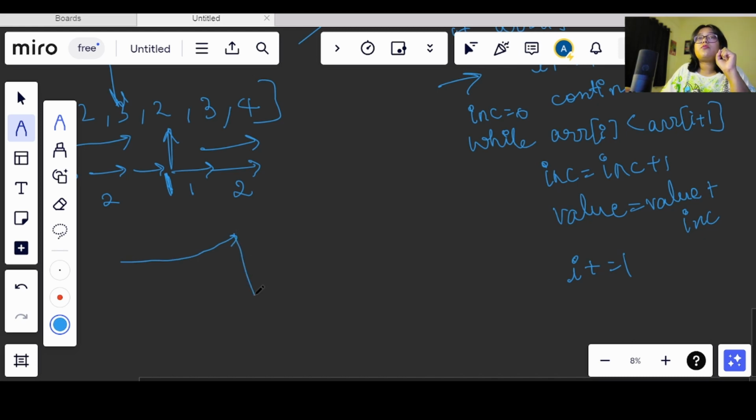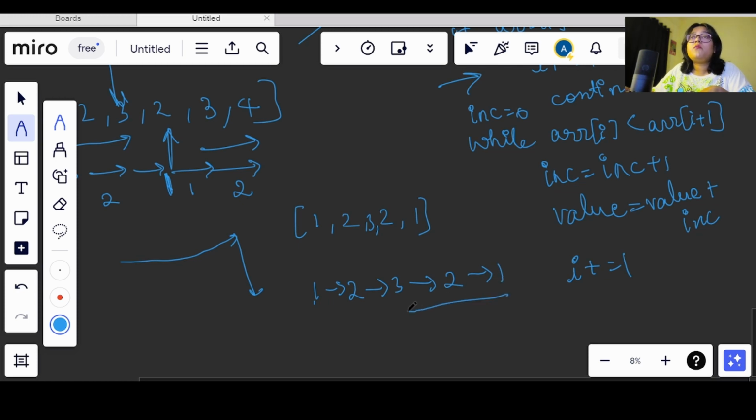Let's say now we have to fall. Let's say the value starts decrementing. Now we need to store those values also. Let's say the condition we have here is 1 2 2 1, and in this we have 3 also. So we are going from 1 to 2, 2 to 3, 3 to 2, and 2 to 1.